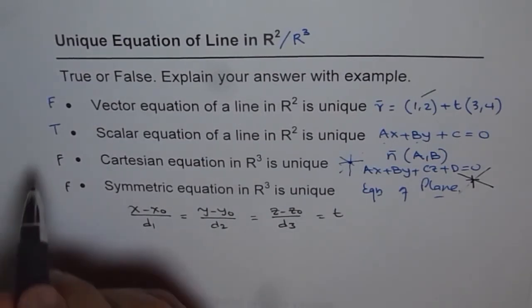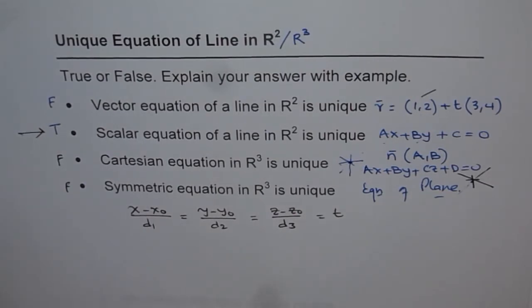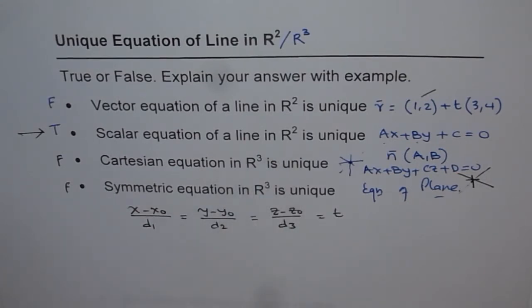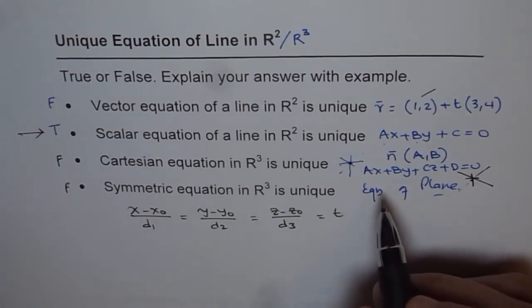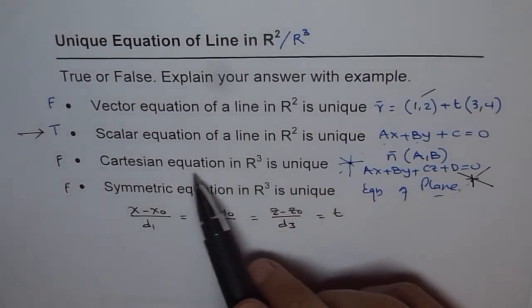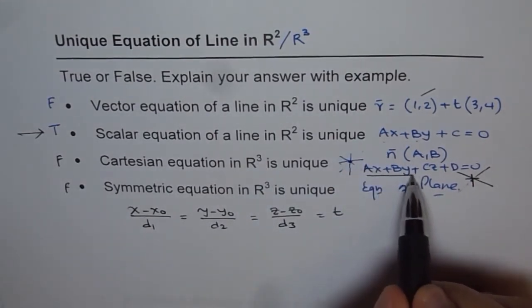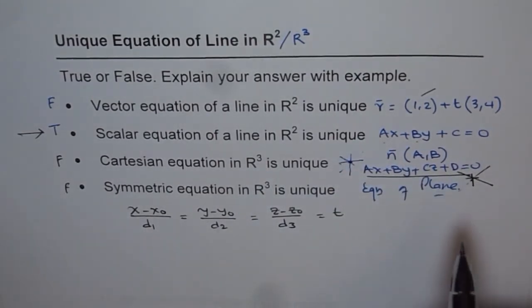So the only equation which actually is unique is the scalar equation or Cartesian equation in R2. All the rest of the equations are not unique, so you can always have more than one answer. Okay, I hope you understand the concept, and most important, you also realize that what we could have had as a Cartesian equation in R3 really represents a plane and not a line. Okay, and that's the reason why.